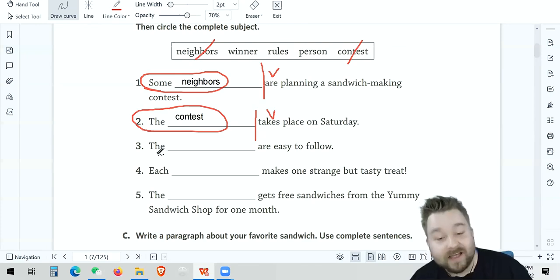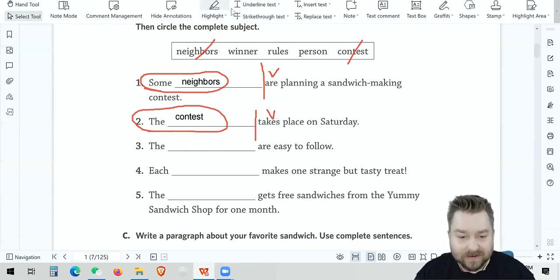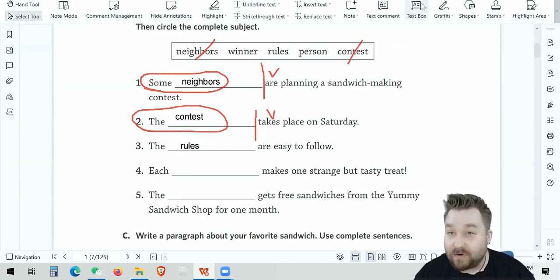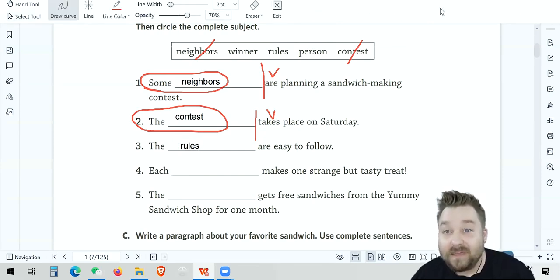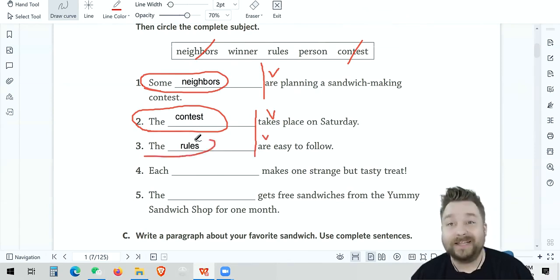The rules are easy to follow. Yeah, that makes a lot of sense. So we're going to write that in here. And we have to find our verb, which is a be verb. Yeah, the be verb is right there. Are. And what's everything to the left? The complete subject. The rules.